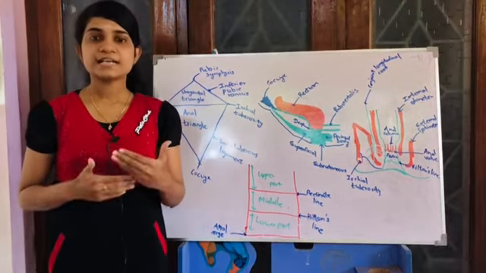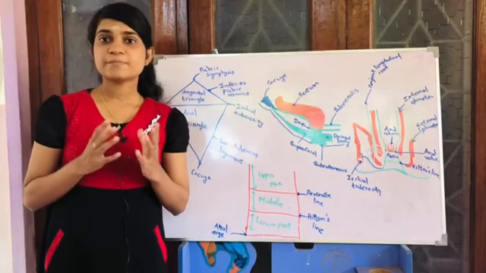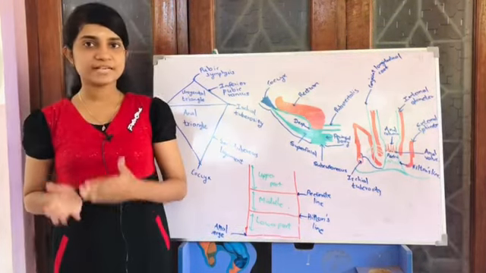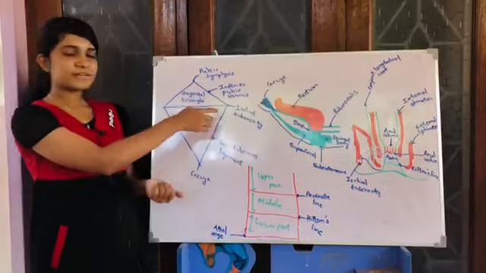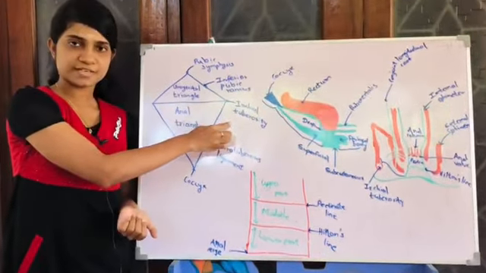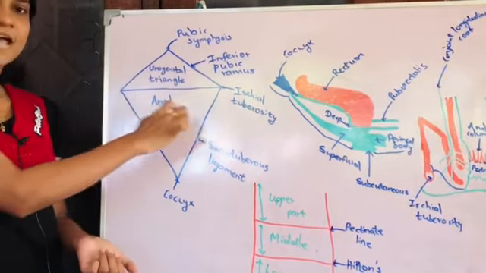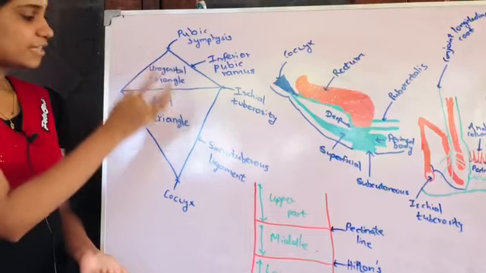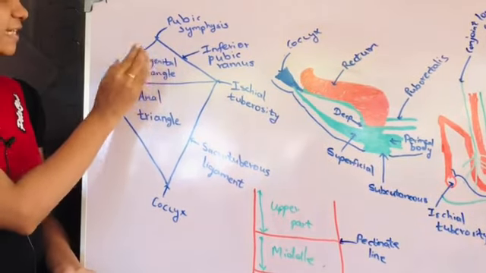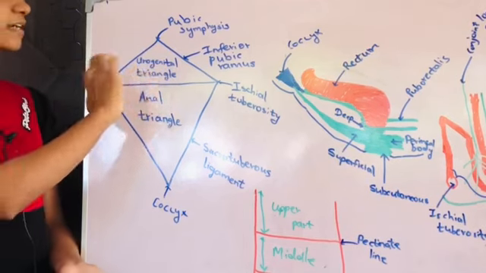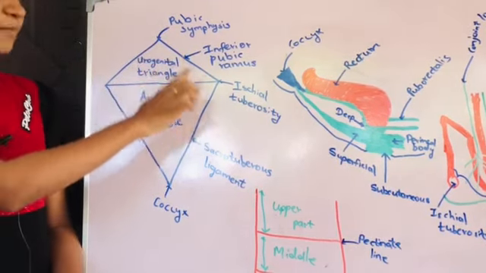First we look at the perineum. What is perineum? The perineum is the part that is caudal to the pelvic diaphragm. If you see this diamond-shaped area, here you can see the ischial tuberosity. From here, there is an adjoining line dividing this diamond area into a large posterior anal triangle and a small anterior urogenital triangle. You can see the bony and the ligamentous boundaries of this diamond area.